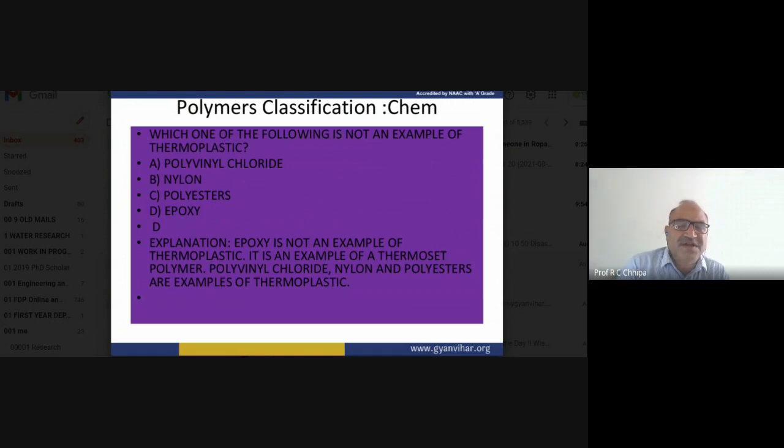There are different adhesives using this concept. So the correct answer is epoxy. Epoxy is not an example of a thermoplastic; it is a thermoset polymer. Polyvinyl chloride, nylon and polyesters are examples of thermoplastics. So that's all about this.